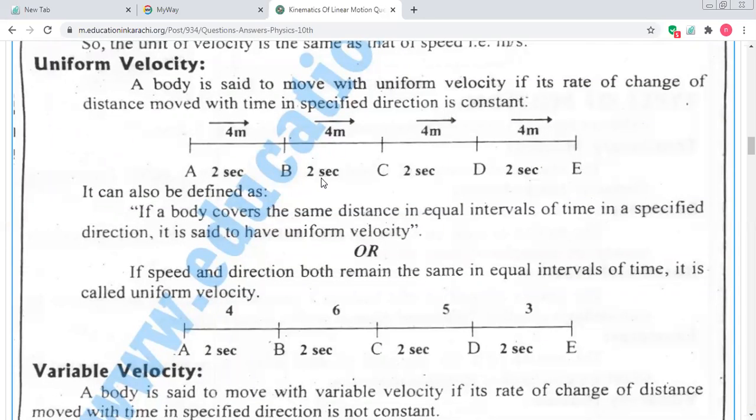First is uniform velocity, and then variable velocity. Uniform velocity, I think, consists of two parts. Uniform means same.